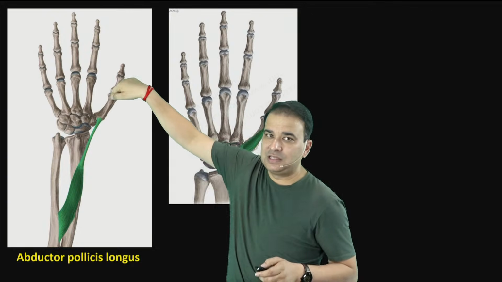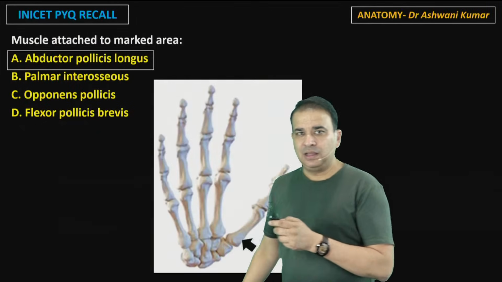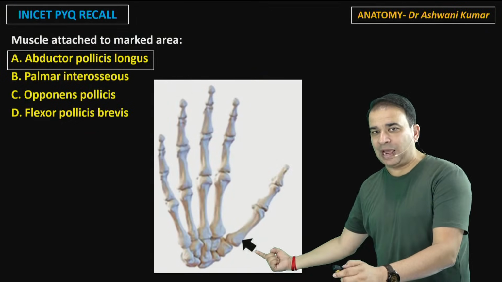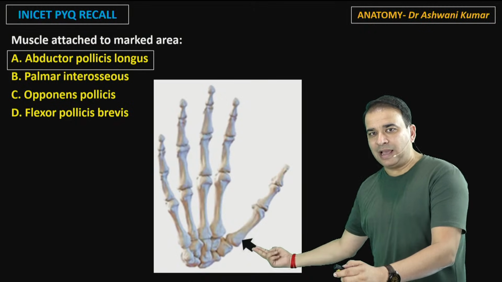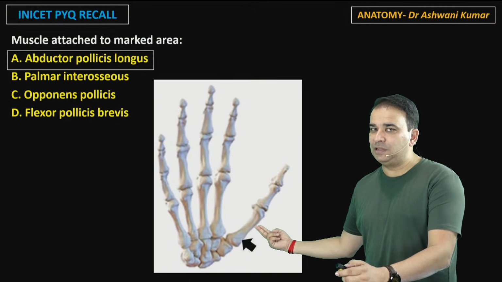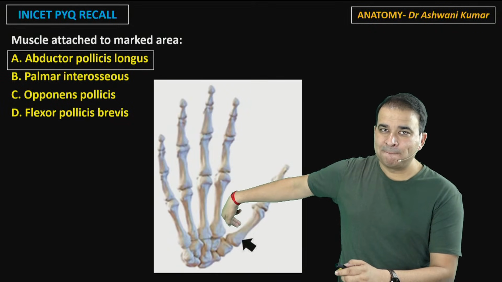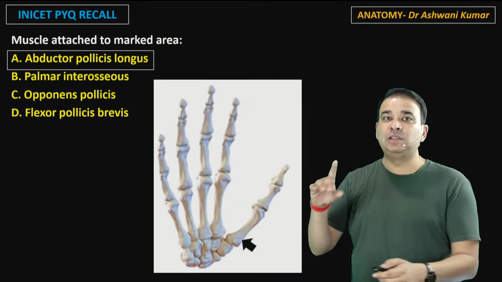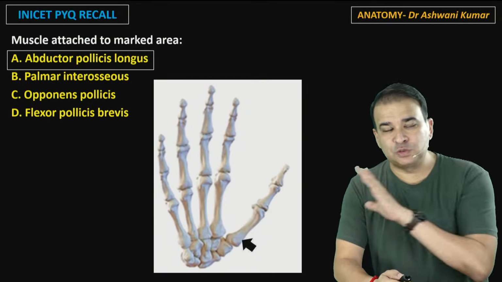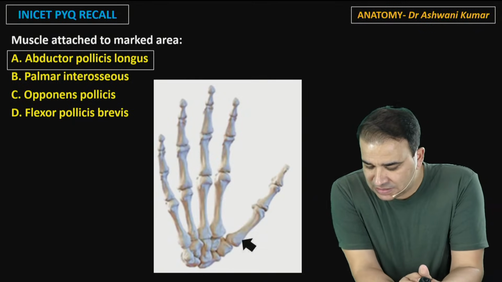But if the arrow is on the inner side. Have a look at this picture once again. This one is the attachment for abductor pollicis longus. Had the arrow been here, then the answer would have been the opponens pollicis. If the arrow was on the inner side of the shaft over there, then the answer would have been the first palmar interossei. For this question, the answer is abductor pollicis longus.